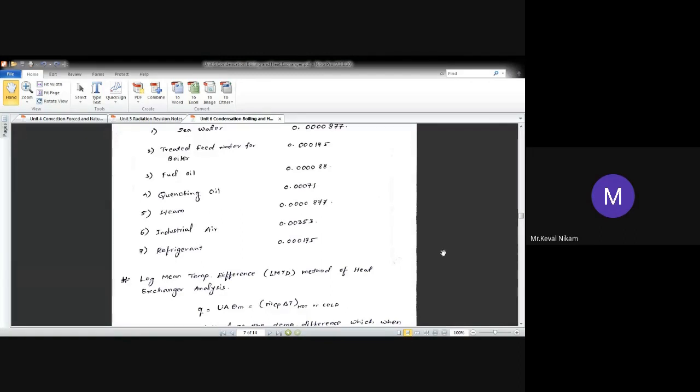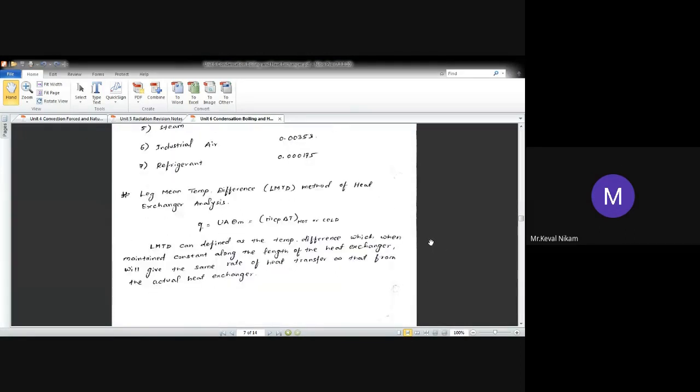Okay. Next one is the LMTD method, or we call it the log mean temperature difference method of heat exchanger analysis. It is denoted by theta m or delta tm. In some books they have mentioned it as theta m, in some books as delta tm. It is one and the same. It is log mean temperature difference. It is defined as the temperature difference which, when maintained constant along the length of a heat exchanger, will give the same rate of heat transfer as that of an actual heat exchanger.